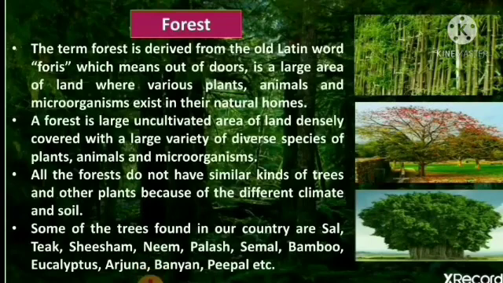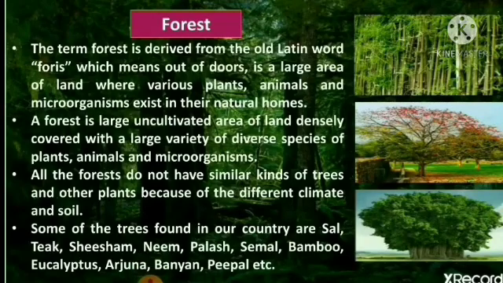This term forest is derived from the old Latin word forest, and the meaning of forest is out of doors. So, forest is a large area of land where various plants, animals, and microorganisms exist in their natural homes.